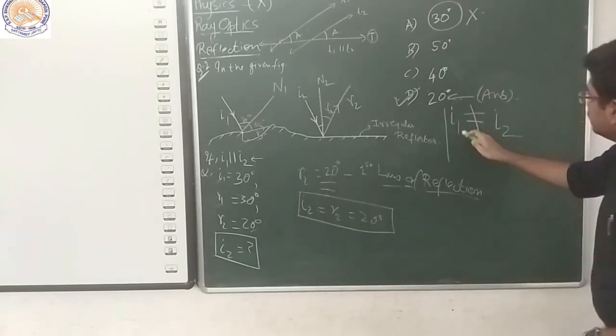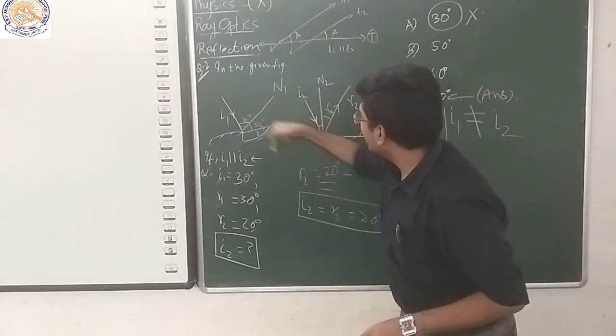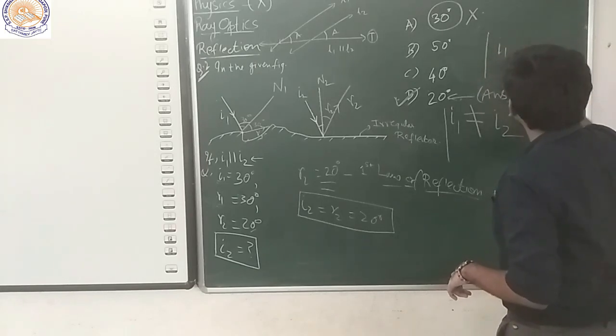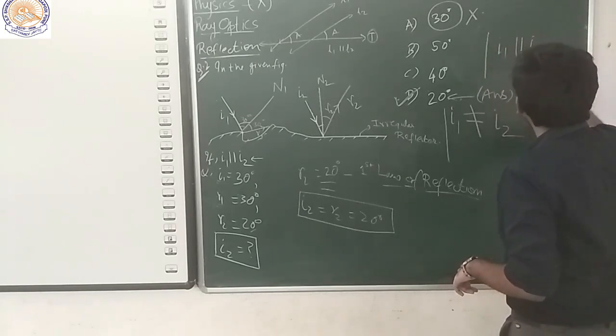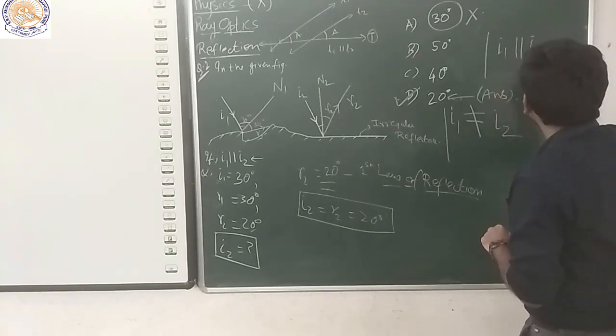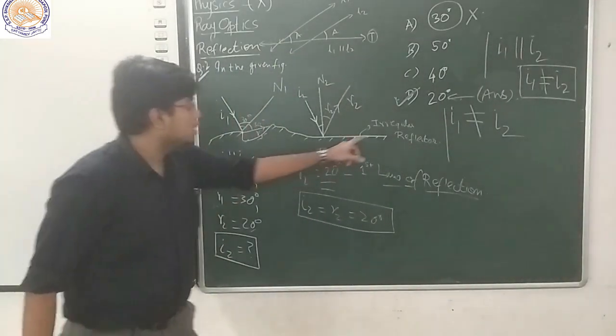So I1 is not equal to I2 even if I1 and I2 are parallel. That is the case when you deal with irregular reflectors.